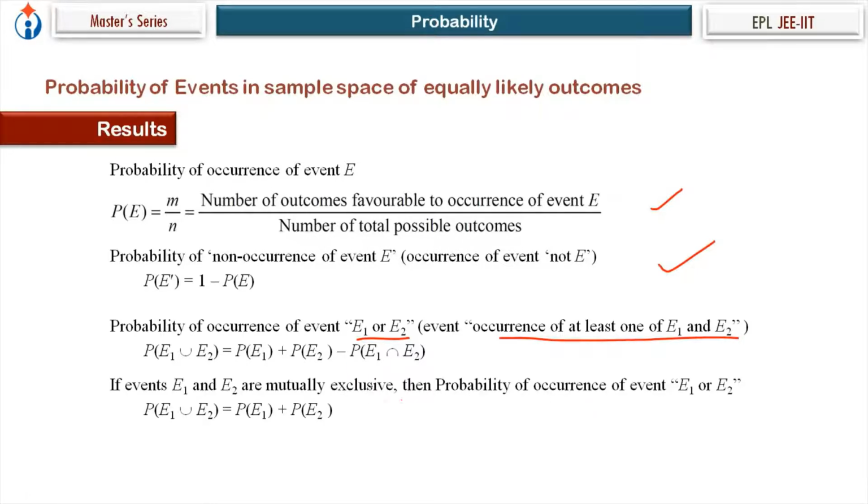And for mutually exclusive events, that's the result. So results to memorize. A very important part is how you write that event. You read the events properly, and what does this symbol mean? Event E1 union E2 is either we say event E1 or E2, or we can say occurrence of at least one of events E1 and E2. So remember these basic results.